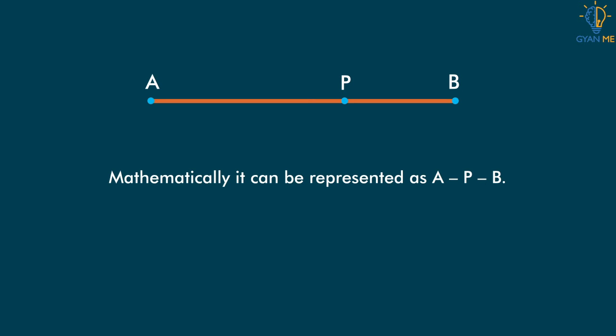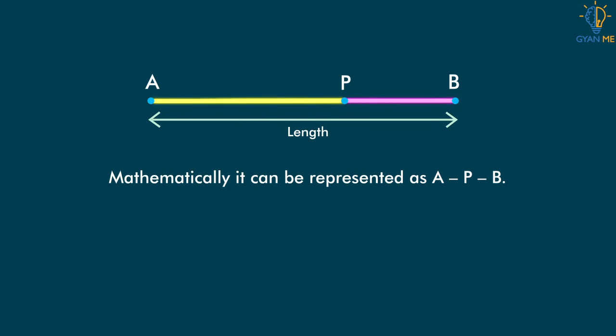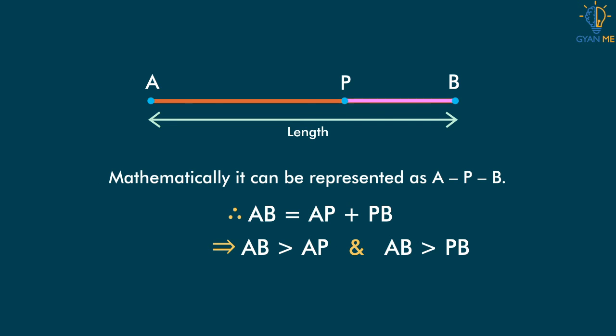We can also say that the length of the whole line segment AB will be the sum of the two parts of it, that is AB is equal to AP plus PB. This implies that AB will always be greater than its two parts AP and PB.